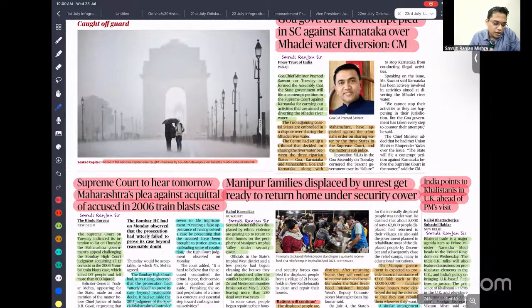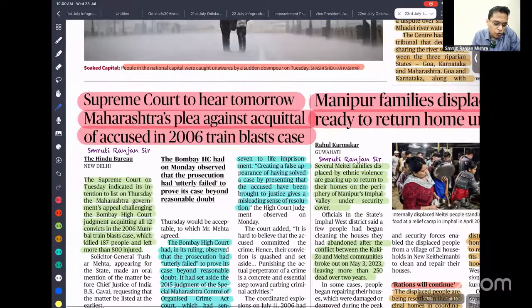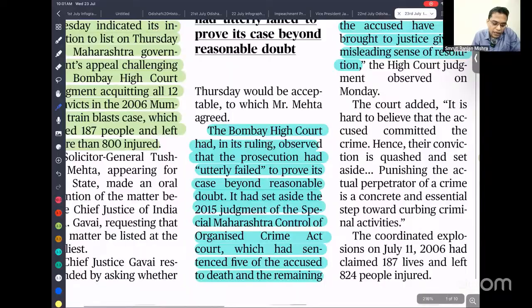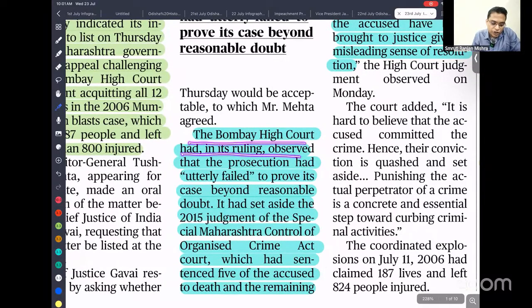So next is the Supreme Court to hear tomorrow the Maharashtra plea against the acquittal of the accused in the 2006 train blast case. The Supreme Court on Thursday indicated its intention to list the Maharashtra government's plea challenging the Bombay High Court judgment acquitting all 12 convicts in the 2006 Mumbai train blast case, which killed 187 people and left 800 injured. The Bombay High Court ruling observed that the prosecution has utterly failed. That means you can imagine.